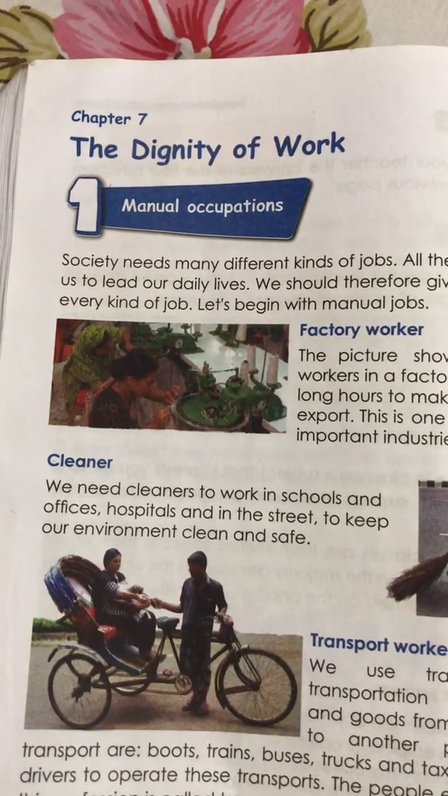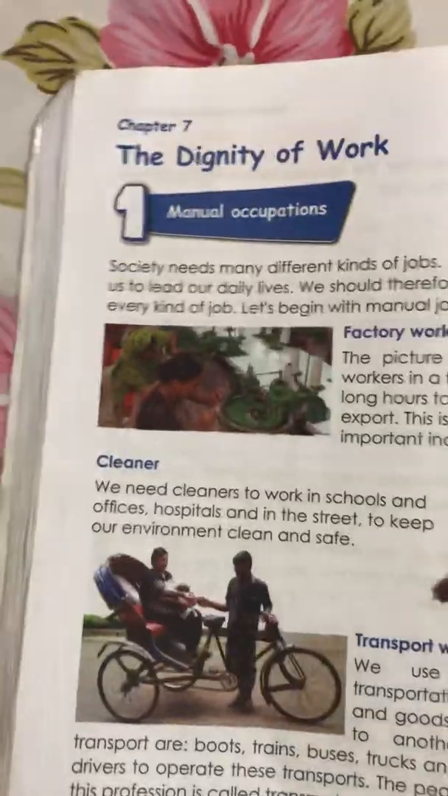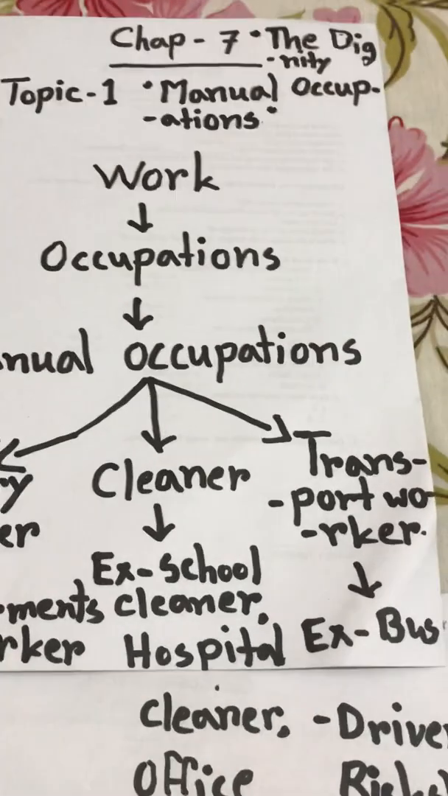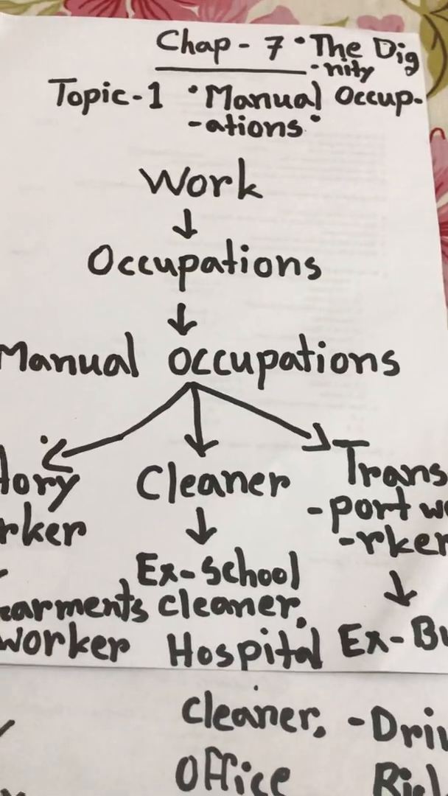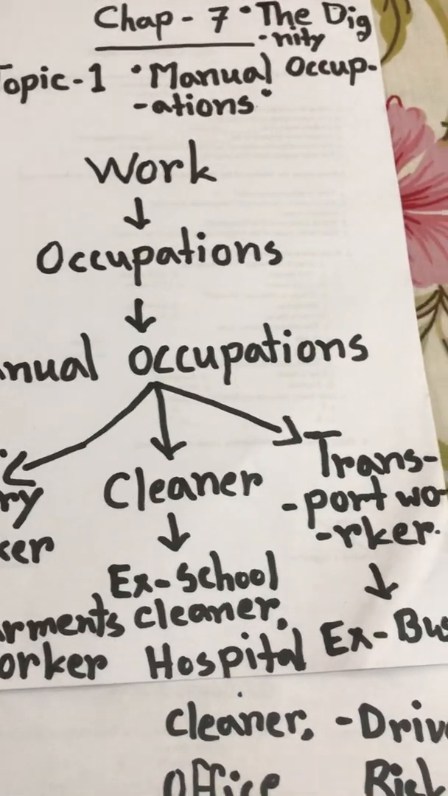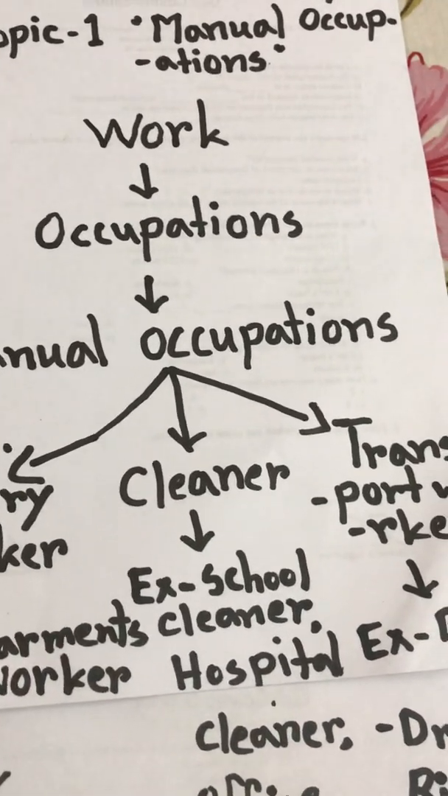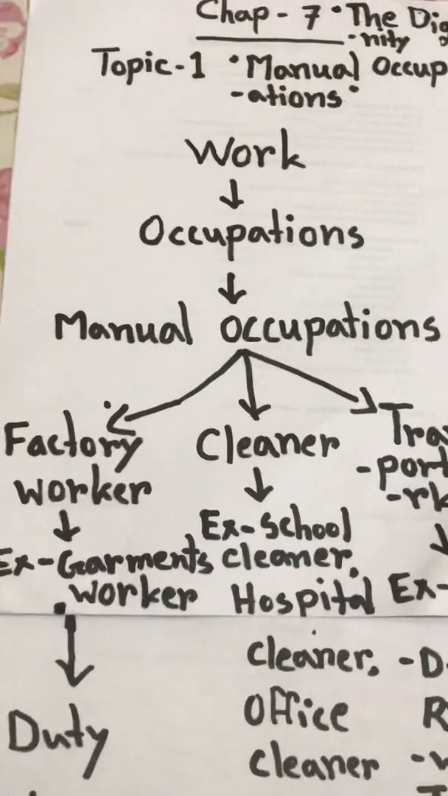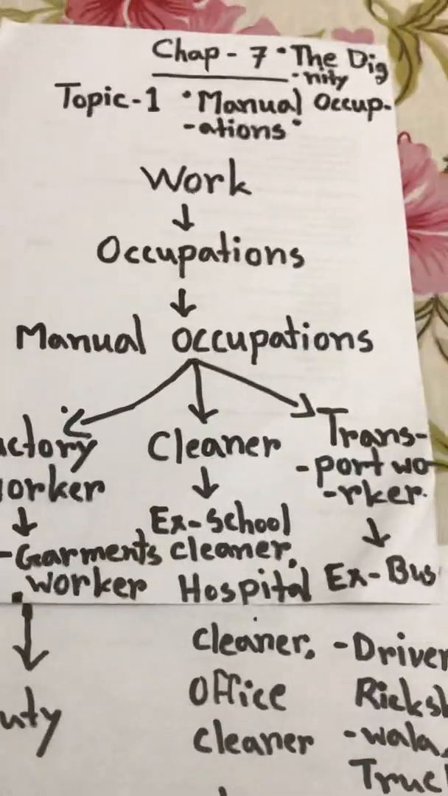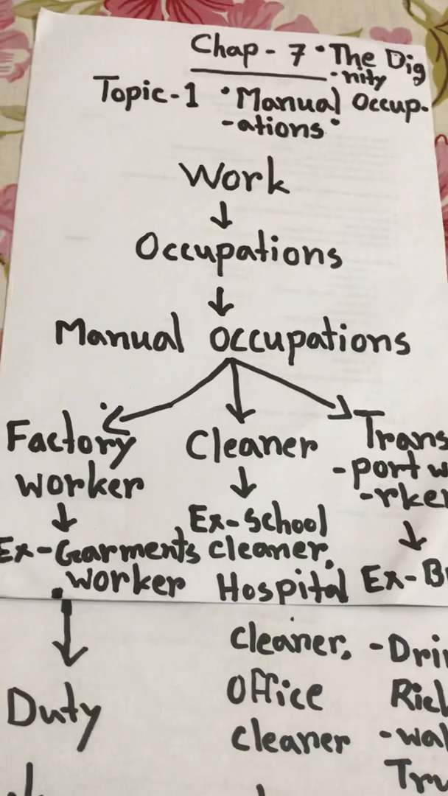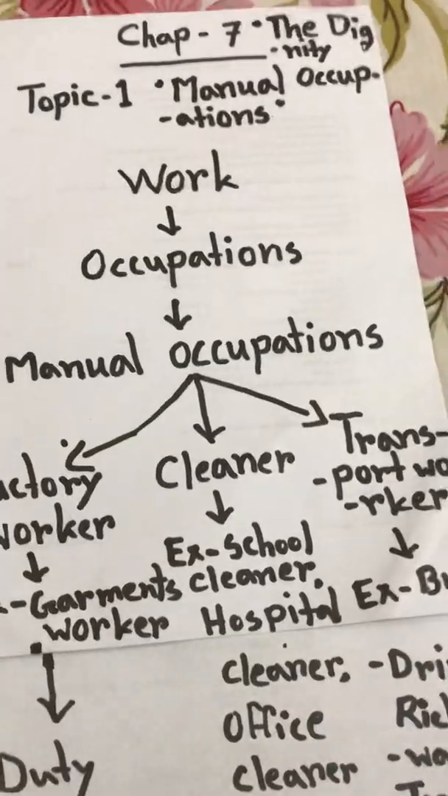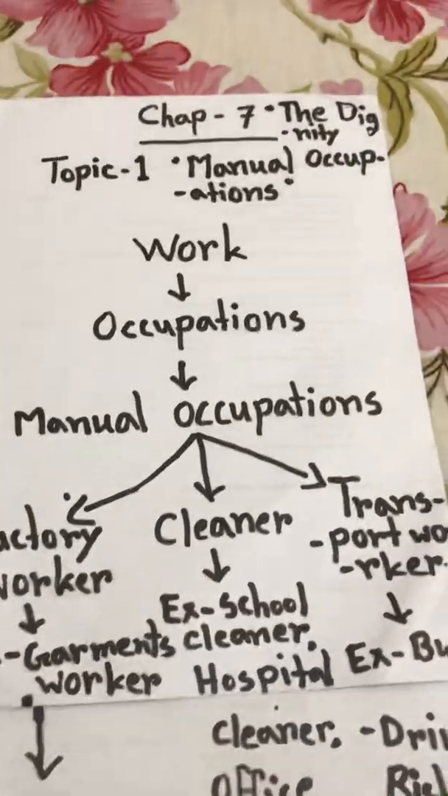Our topic today is manual occupations. So at first we have to know what work is. We have to learn the definition of work. What is work? Work means an activity in which a person uses physical or mental effort, usually for money. That means you have to do something for earning money. This is called work.